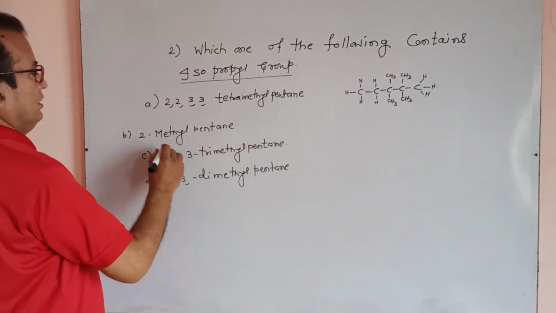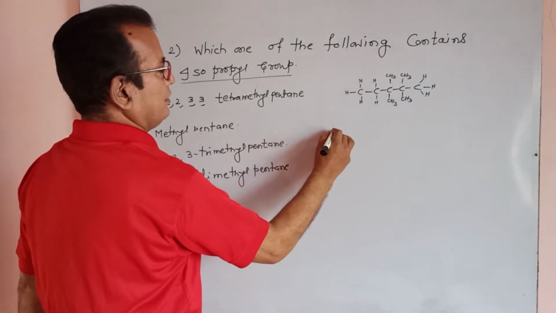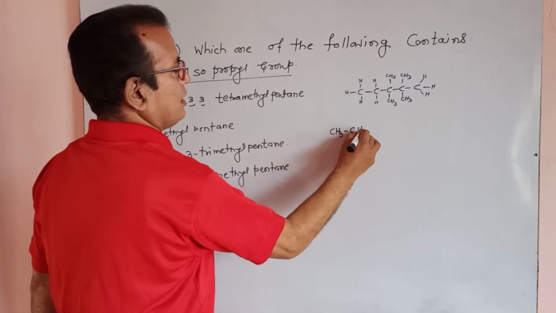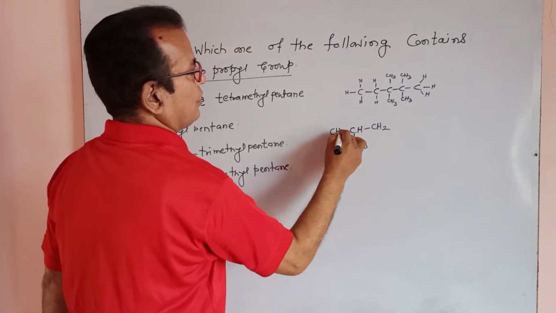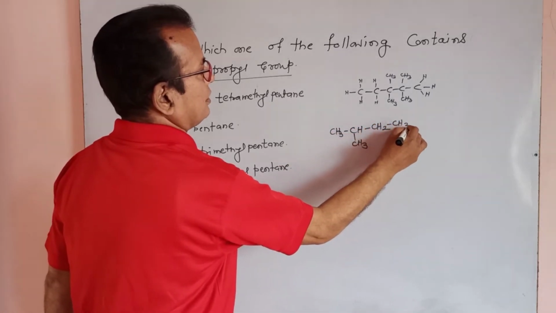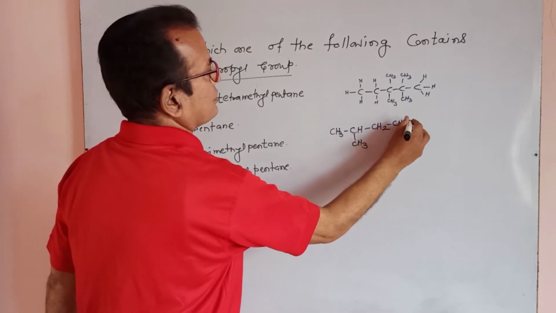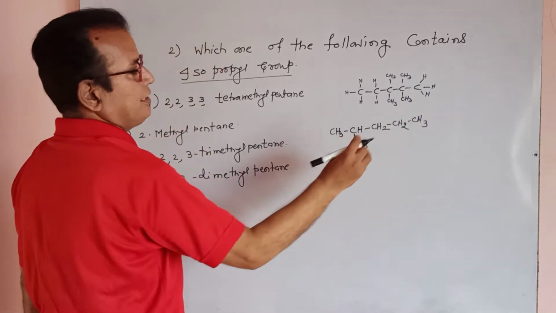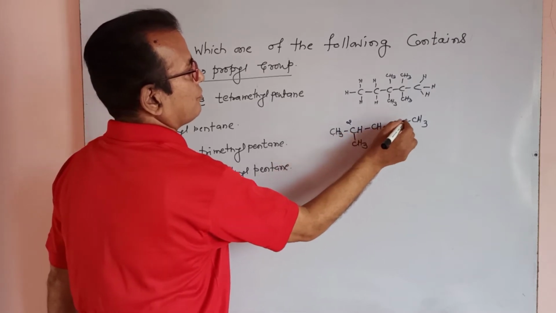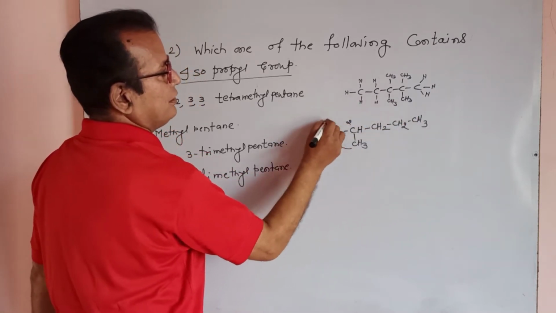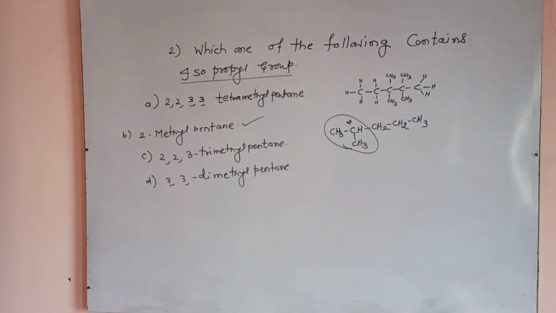Second structure: 2-methyl pentane. CH3, CH, CH3, CH2, 1, 2, 3, 4, CH3. It is 2-methyl pentane: CH2, CH3. At the second position there is a CH3. 1, 2, 3, 4, 5, pentane. In 2-methyl pentane, this unit is the isopropyl unit, and the isopropyl unit is present in 2-methyl pentane.